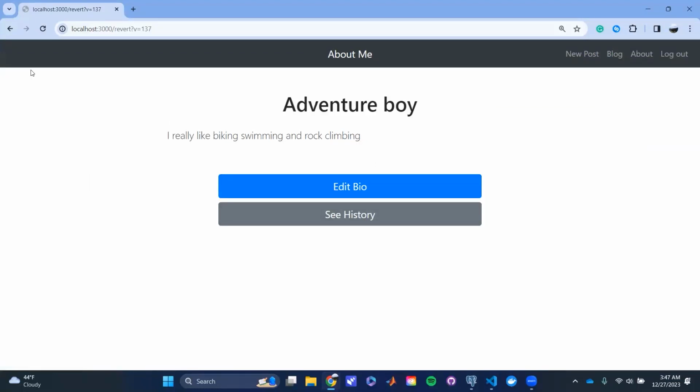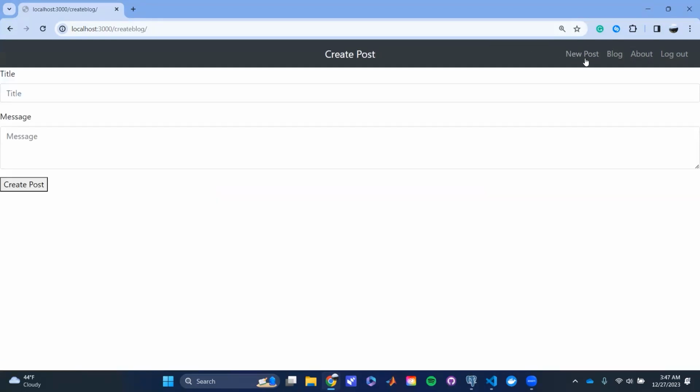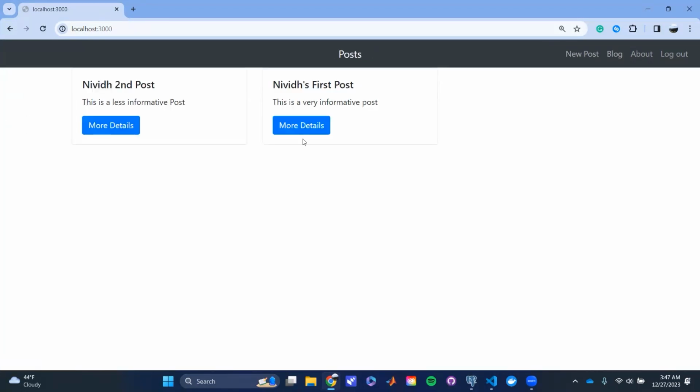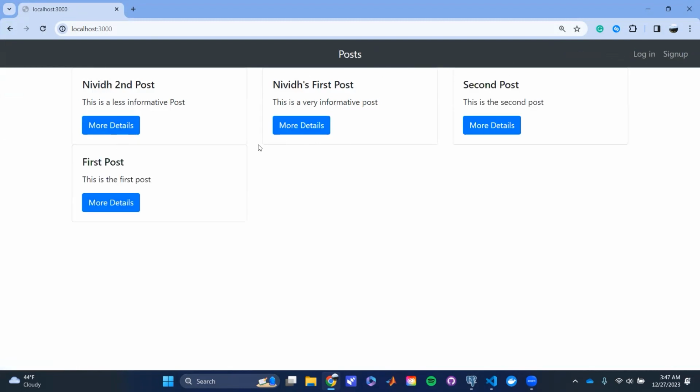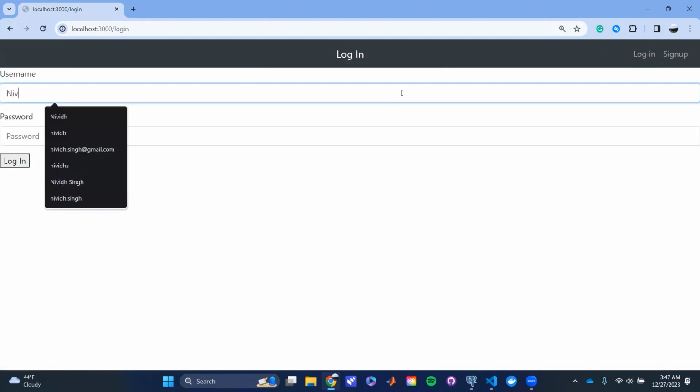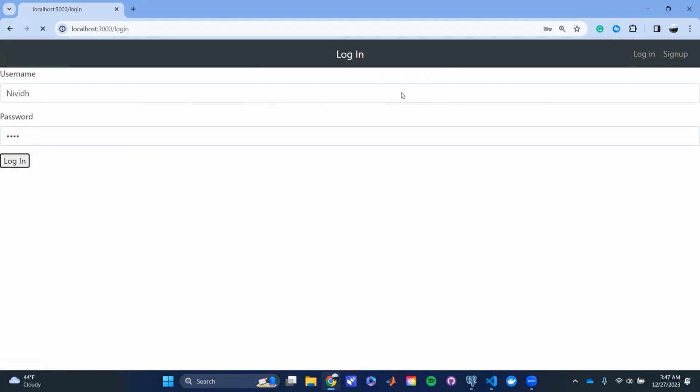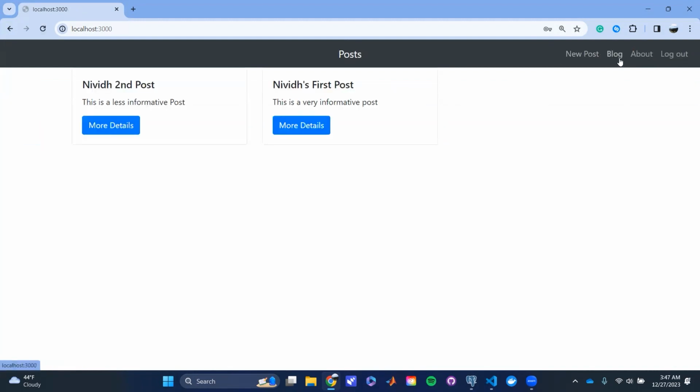Now, a few other interesting things: if we go to blog, these are our posts. But if we log out, we can see everybody's posts, ours and also the other person's. Now if I'm logging in, I can log in very easily.